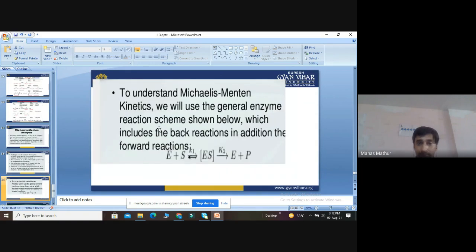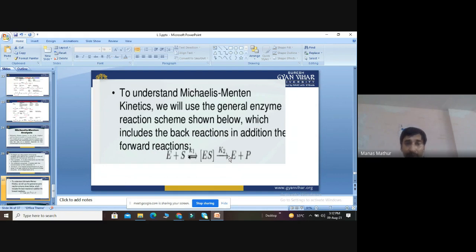Then we will use a general enzyme chemical reaction, which includes back reactions in addition to the forward reaction. Enzyme plus substrate, with K1 forward and backward, forms the enzyme-substrate complex ES. This reaction can be forward and backward, so there are double arrows. Finally, ES goes in the forward direction with constant K2 and converts into enzyme plus product.